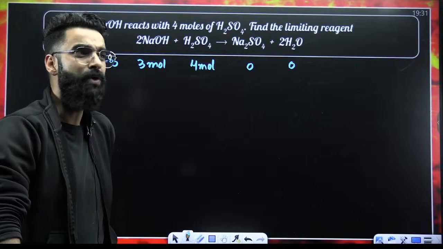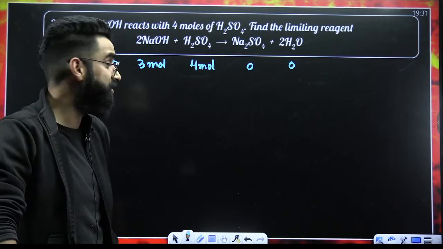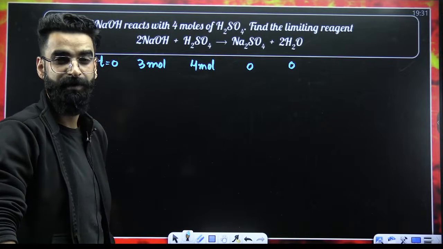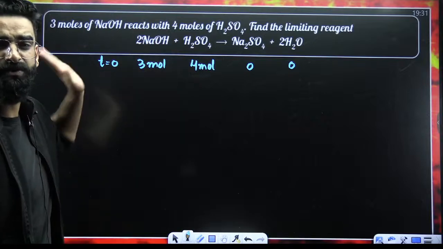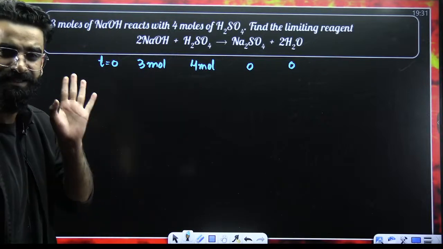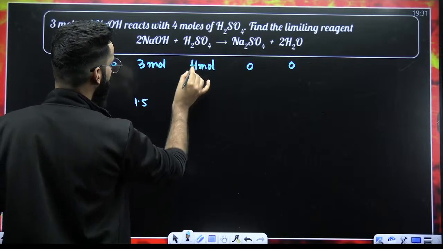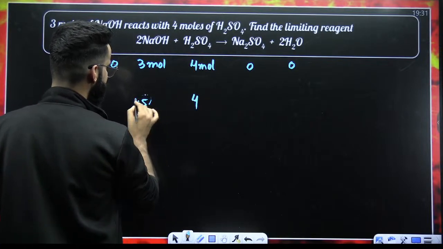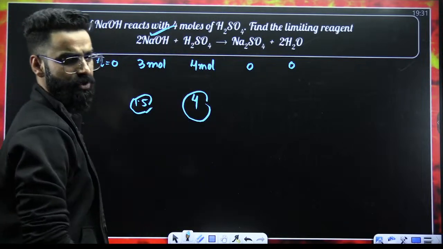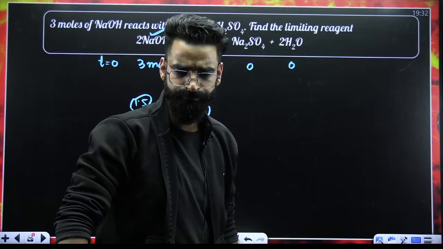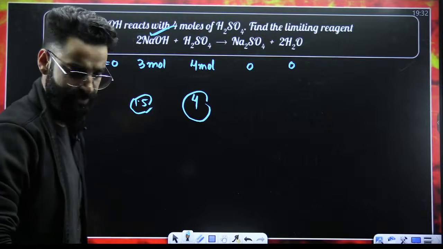Yeah. So, in order to check the limiting reagent, my first step is to balance the reaction. The reaction is already balanced. It is given in the balanced format. Now, what am I supposed to do? Divide these given moles by the respective stoichiometric coefficients. The one that gets the lesser value, that is the limiting reagent. So, 3 divided by 2 is 1.5. 4 divided by 1 is 4. So, which one is the lesser value among these? 1.5. So, it is NaOH that is the limiting reagent over here. Yes? Right? Again, a simple and basic question this was.